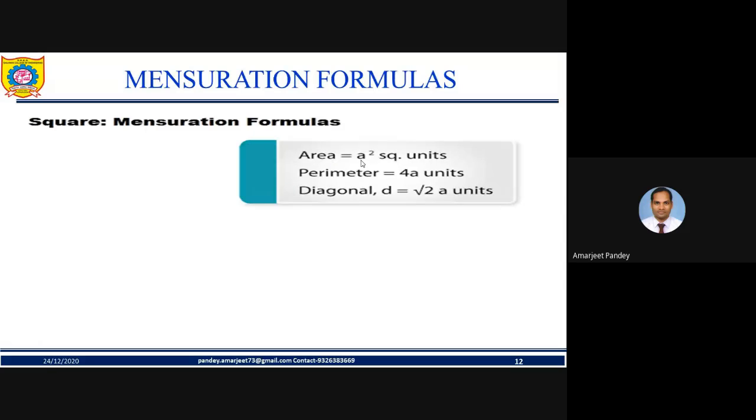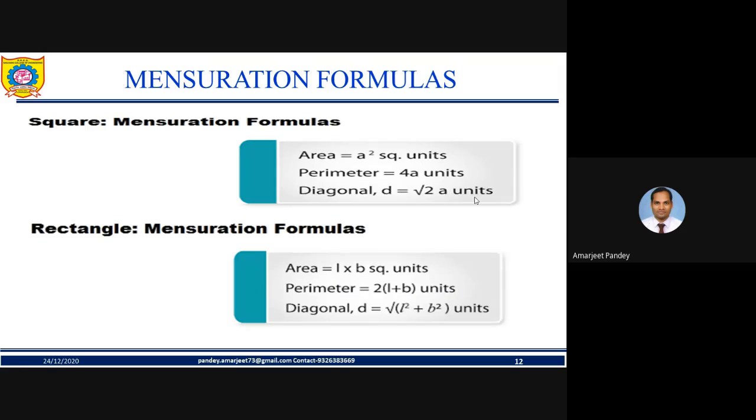Then if you need to find the diagonal, there is a relation between diagonal and side: D is equal to root 2 into a. If we are representing diagonal as D, then it is equal to under root 2 into a. Please note down those formulas which you don't know, because this is very important.